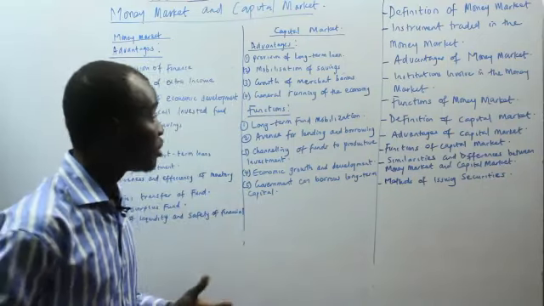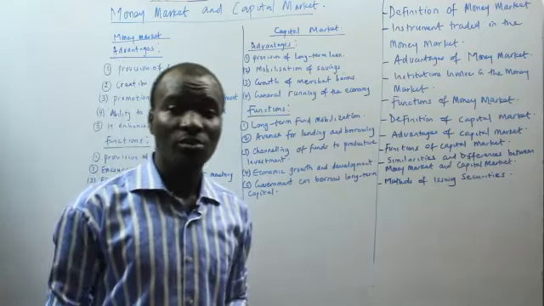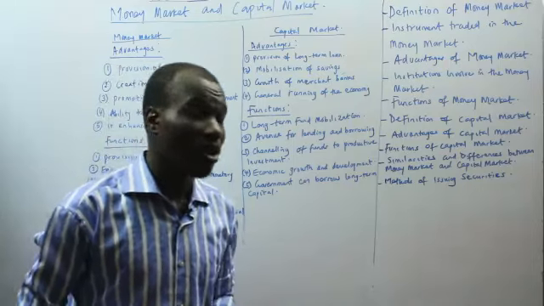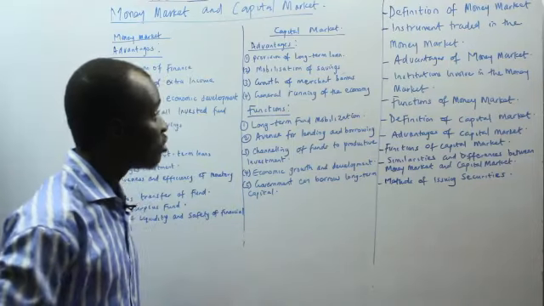And also it ensures the general running of the economy. So the general running of the economy is well supported through the capital market.